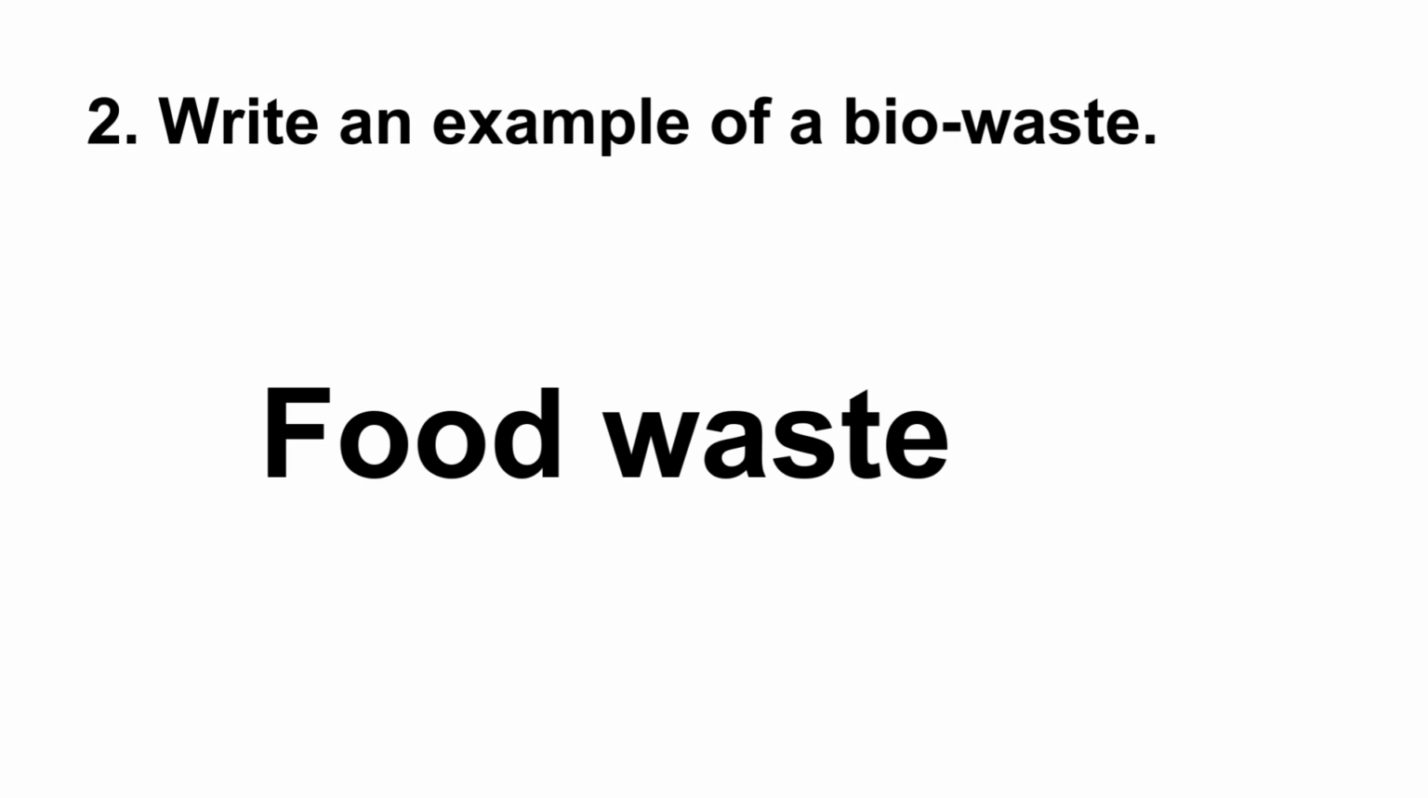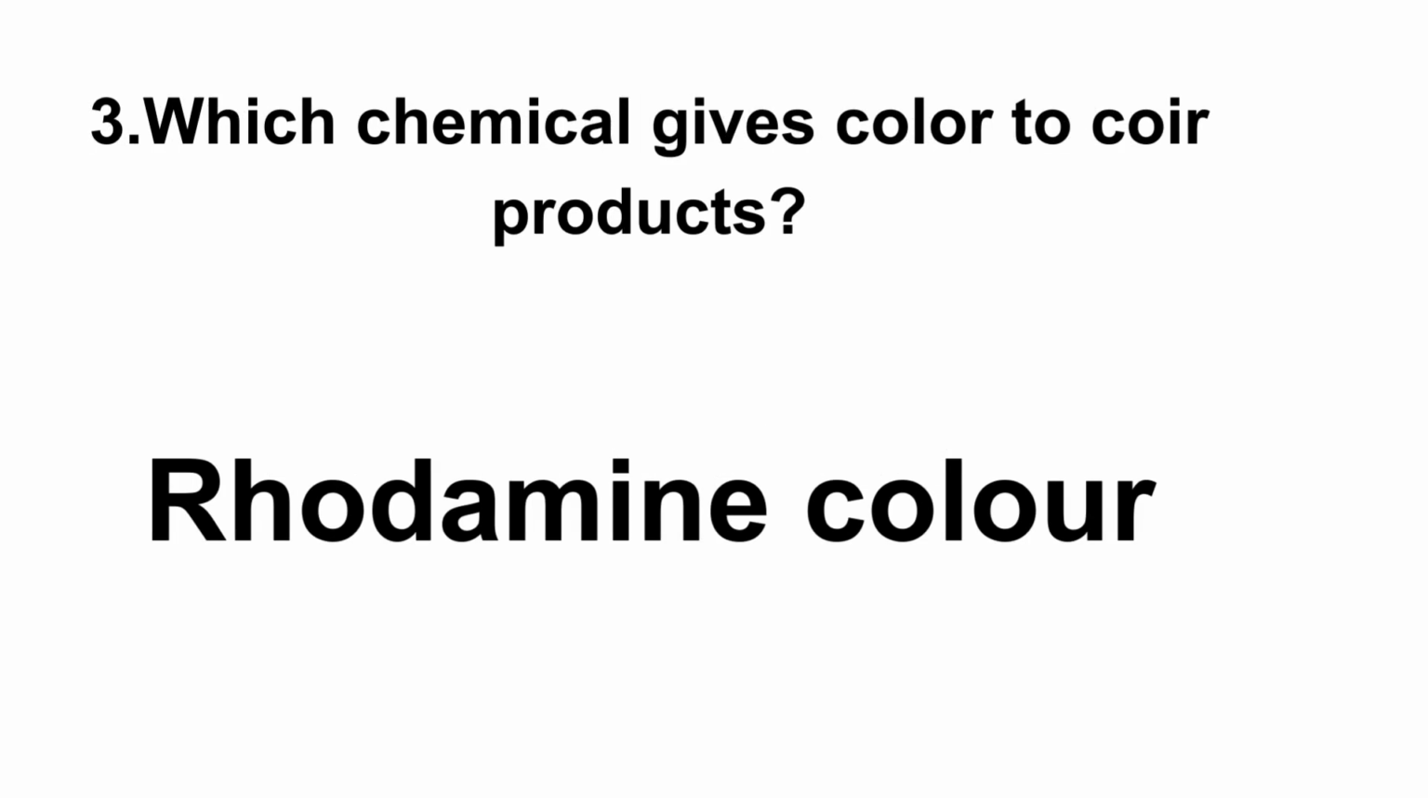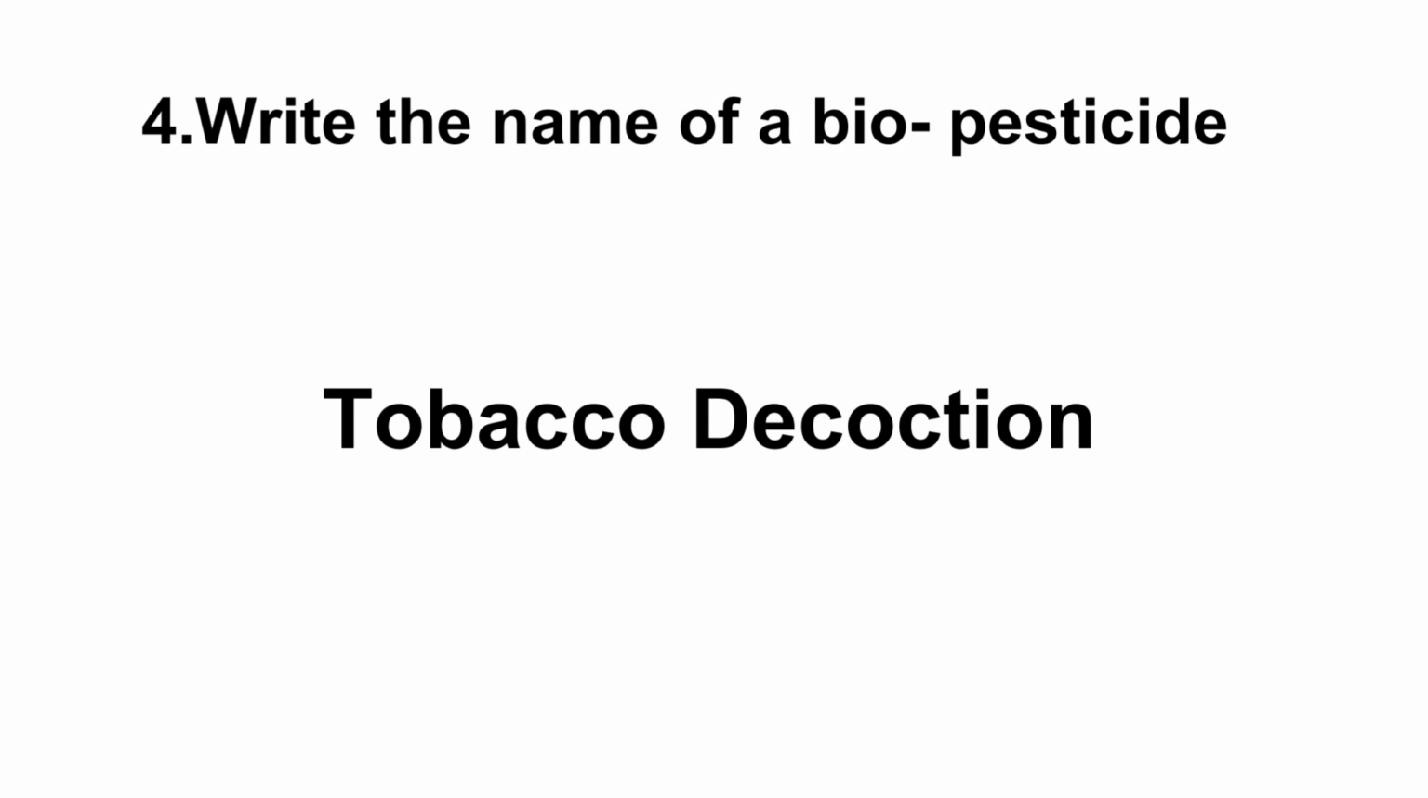Answer, food waste. Third question. Which chemical gives color to kind product? Answer, rhodamine. Fourth question. Write the name of a biopesticide. Answer, tobacco decoction. Fifth question.